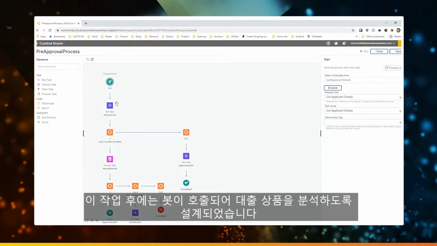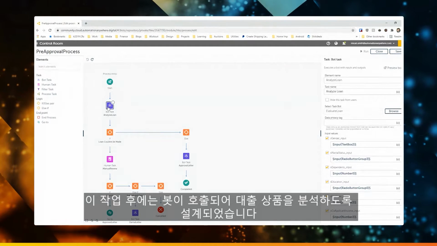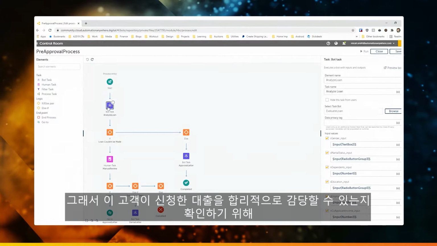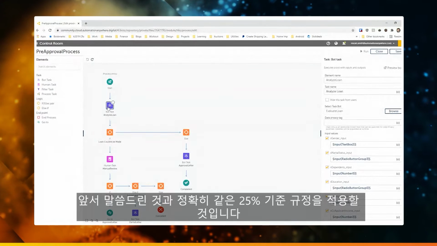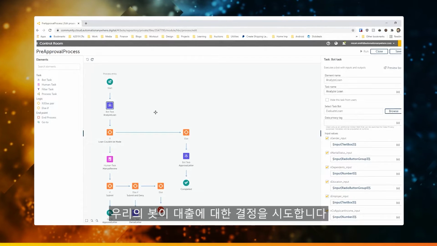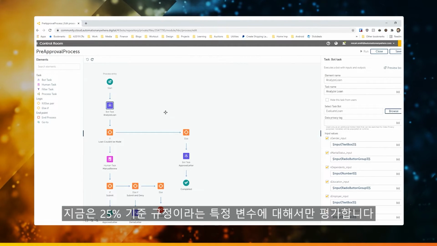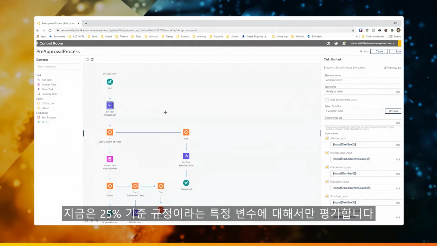After that task, we'll see that a bot is invoked. And that bot is designed to analyze our loan. And so that's where we're going to apply that exact same rule that I talked about, where we're looking for that 25% rule to see if this person can reasonably afford the loan that they're requesting. Now, our bot is going to try to make a decision on that loan. Now, it's only really factoring in one particular evaluation, which is that 25% rule.